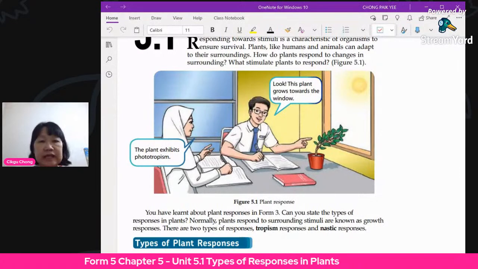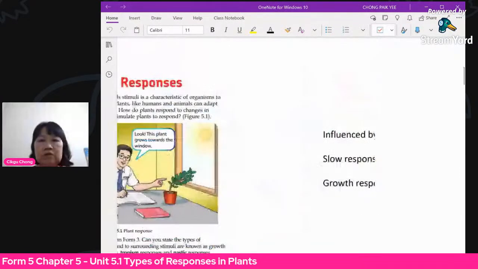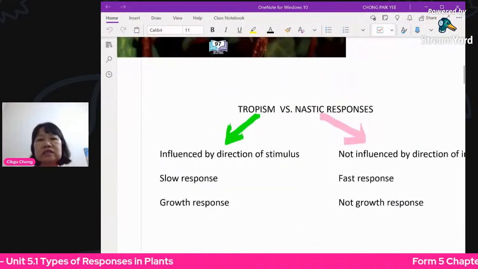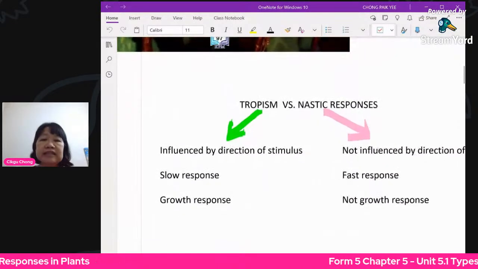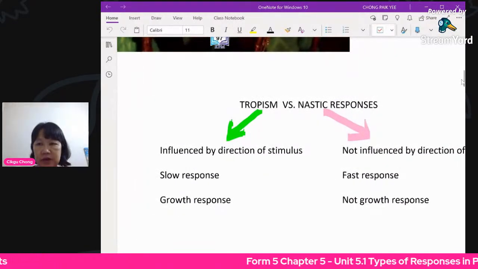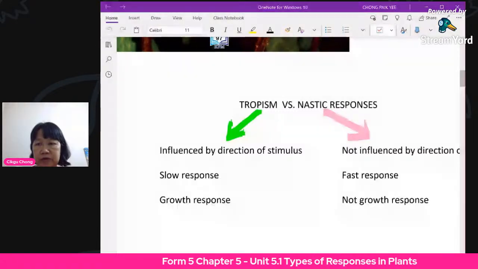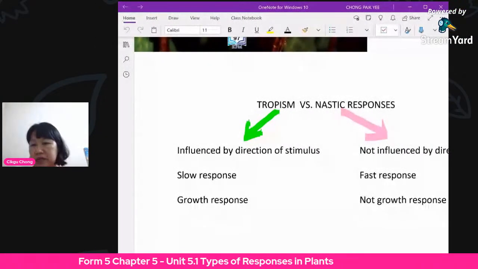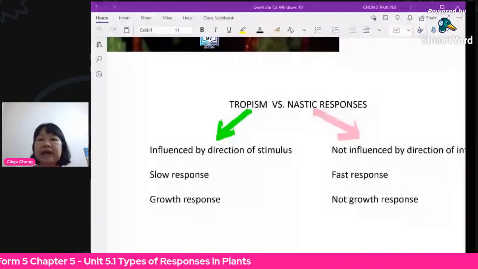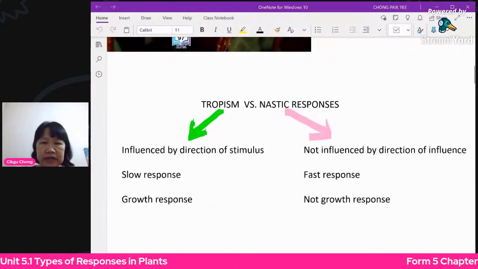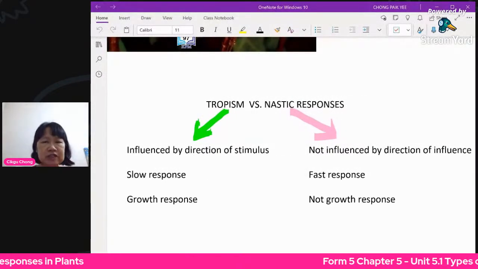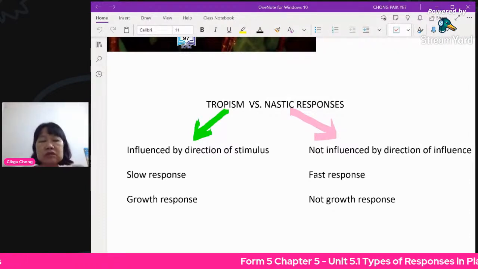Now let's look here. We will look at the difference first. What is the difference between tropism and nastic response? Now I'm looking at your chat and I see people are coming in and writing. Write your name there. So let's look at the difference, and why we consider these two different types of response. One is tropism, one is nastic response.